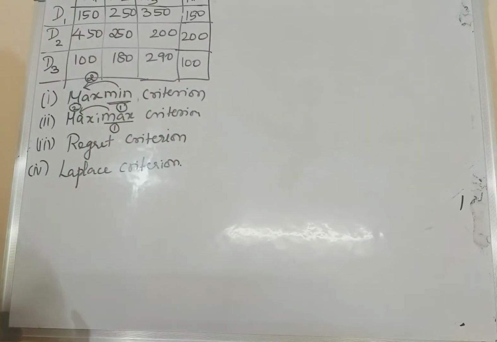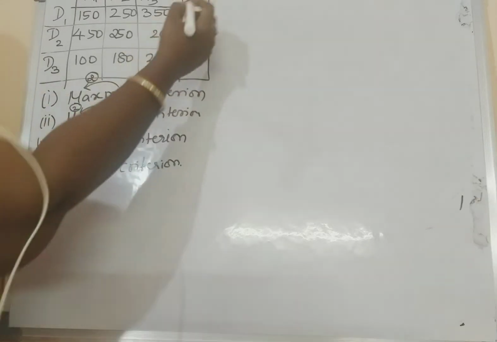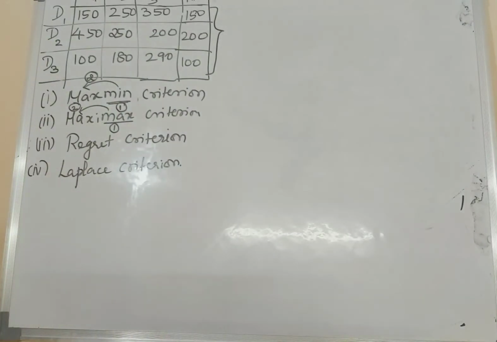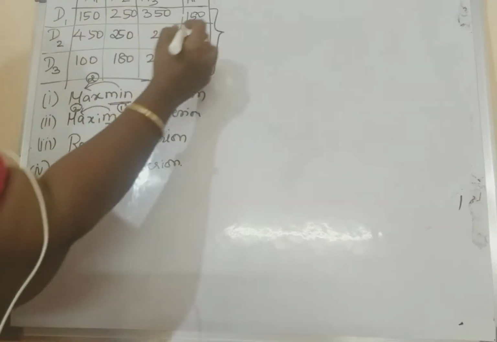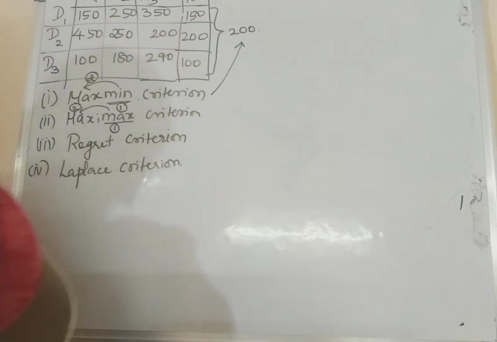Now from the minimums, take the maximum. What is the maximum of these three? 200. Exactly.